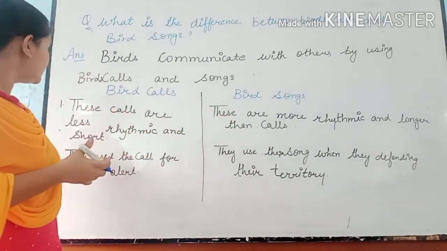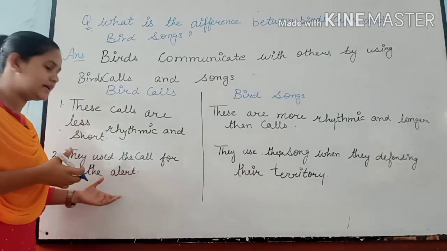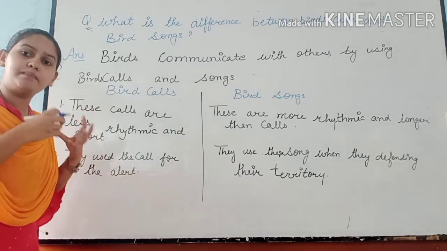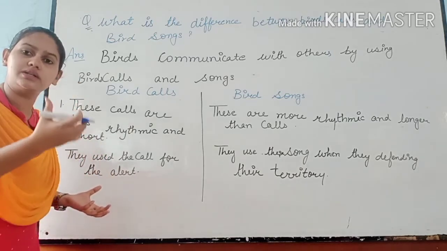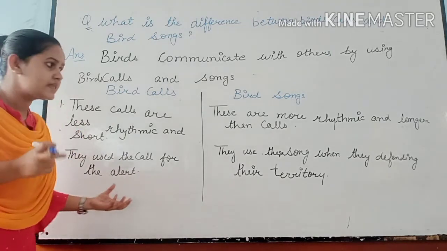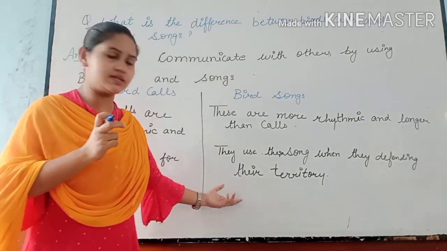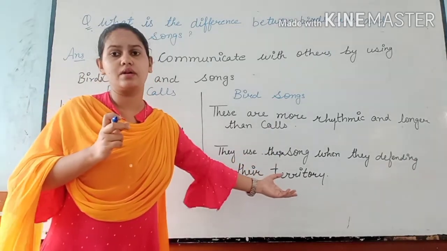Okay. The second, what is the difference between them? Birds use calls for alerting others, right? That's why they call, because calls are shorter in time. And when we come to bird songs, they use songs when they are defending their territories, right?